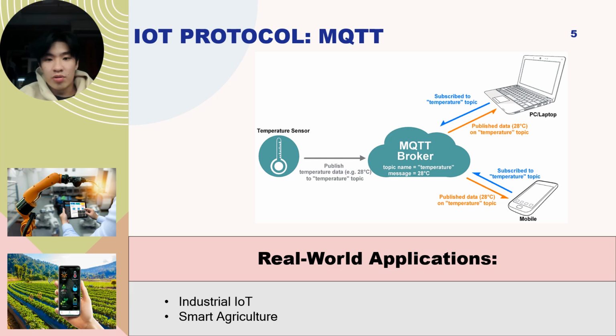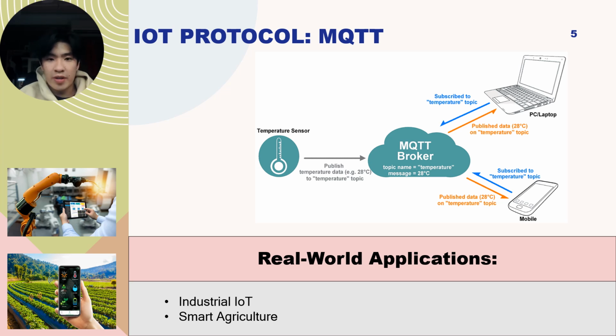Finally, MQTT also offers three quality of service levels. Level 0 delivers messages at most once without acknowledgement. Level 1 ensures delivery at least once with acknowledgement. Level 2 guarantees exactly one delivery, providing the highest reliability but slightly more overhead.